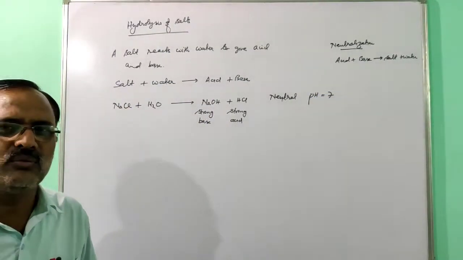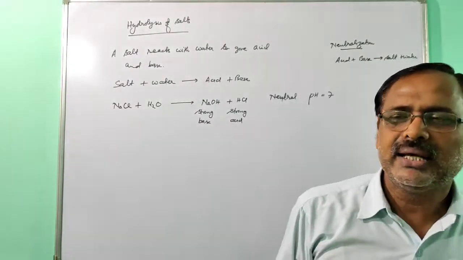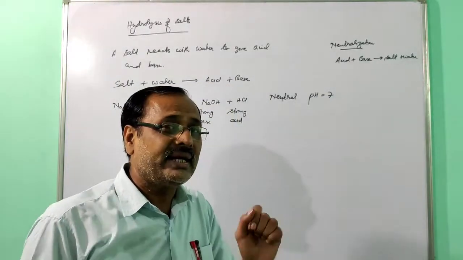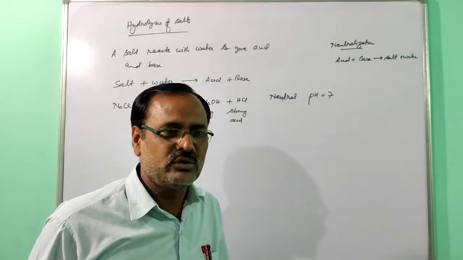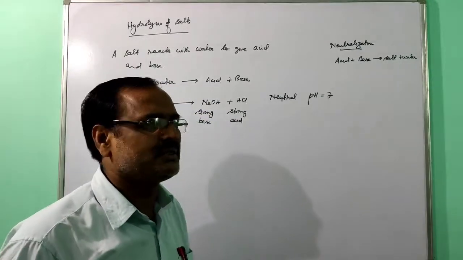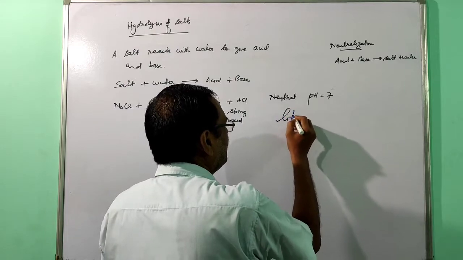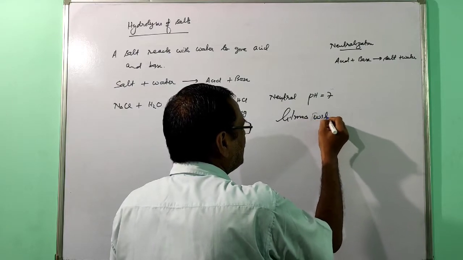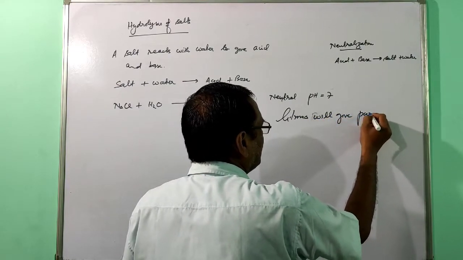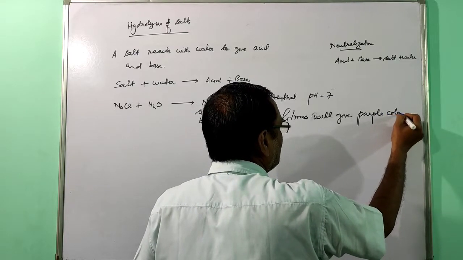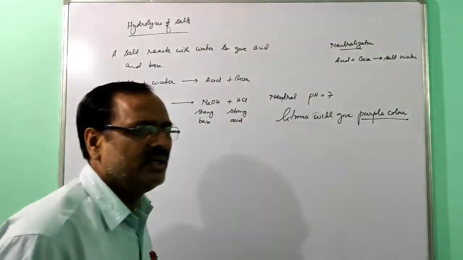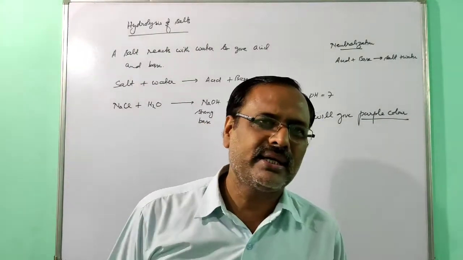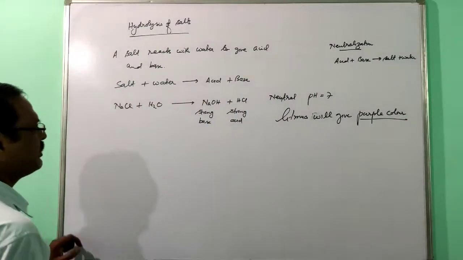If you dissolve sodium chloride in water and check the pH, it will be 7 because sodium chloride is a salt of a strong acid and strong base. If you add litmus solution, you get litmus purple color. Litmus will give purple color, because I have already told you that in neutral medium purple is there, in acidic medium red is there, but in alkaline medium blue is there. So next type of the salt.